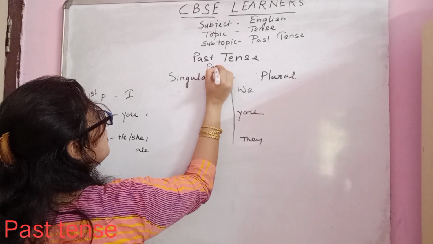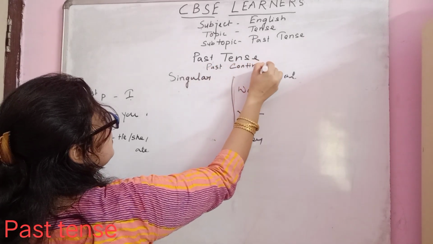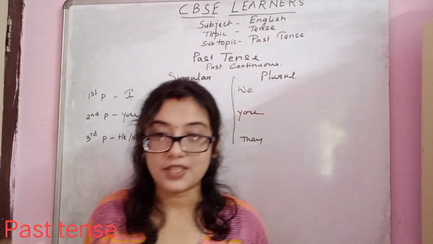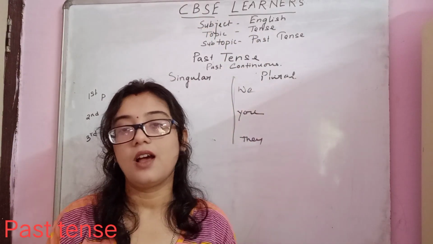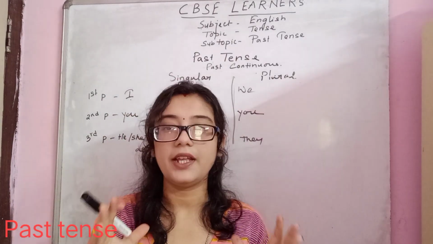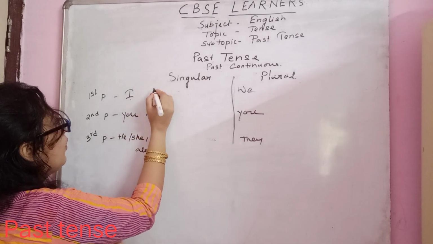Past continuous. Okay, so now it's time for continuous and we need a helping verb or an auxiliary verb. Okay, so what we require? We require one helping verb.